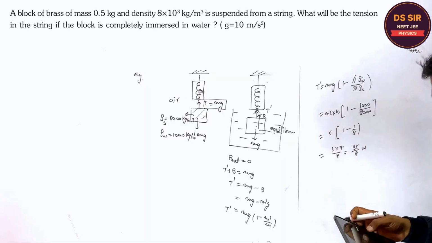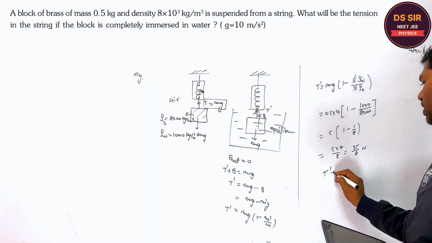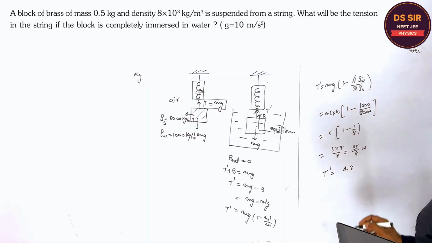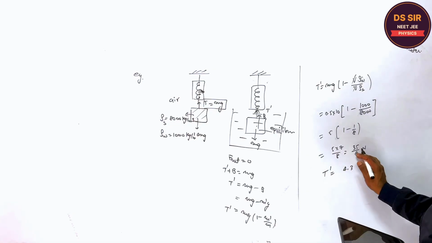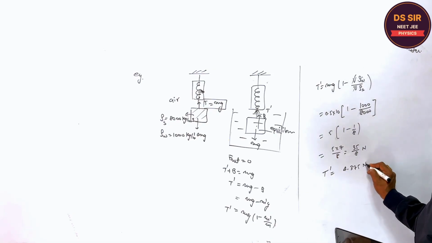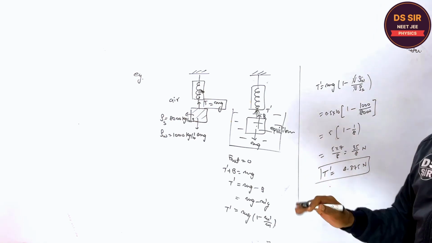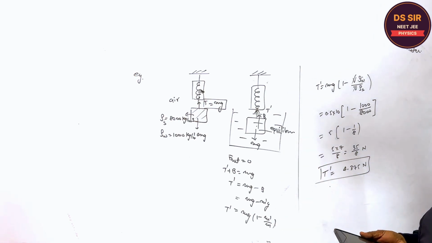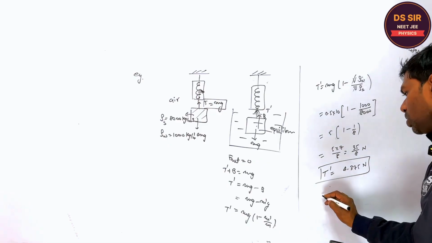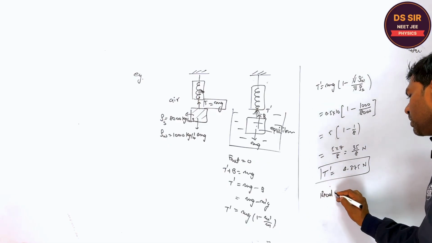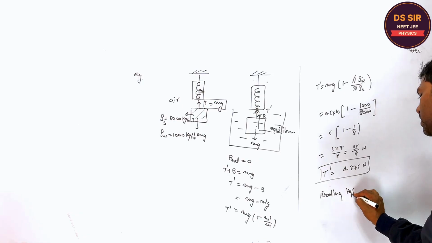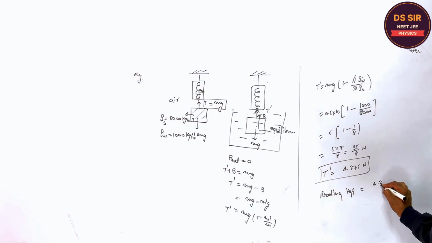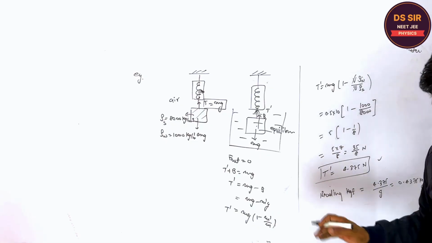Right. So how much it is? The reading will be 4.375 Newton. This is in Newton, but if due to some reason they want to find it in kilogram, so the reading in kgf, right? 4.375 upon g, right? 0.4375 kg will be the reading, right? But they are asking the Newton only. Is it clear? Copy this.